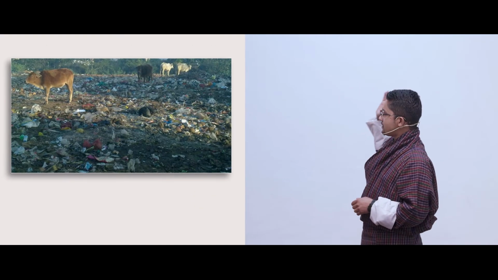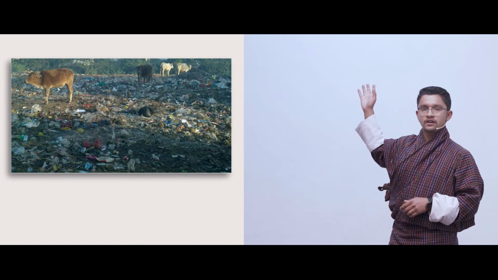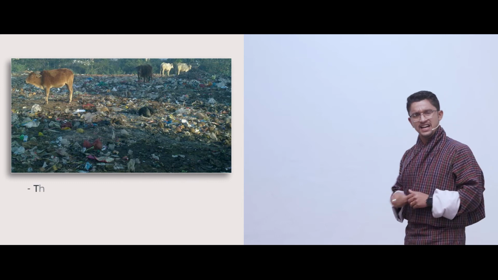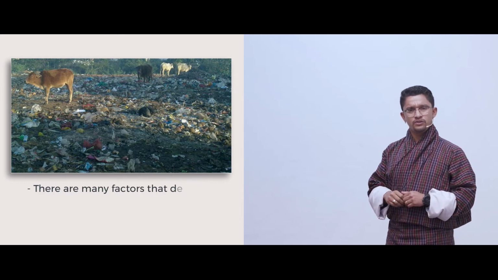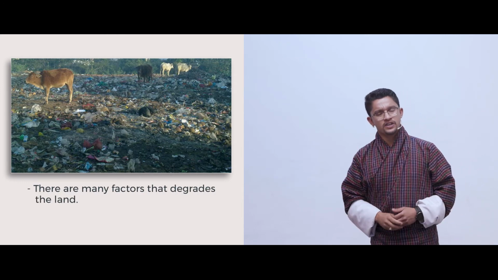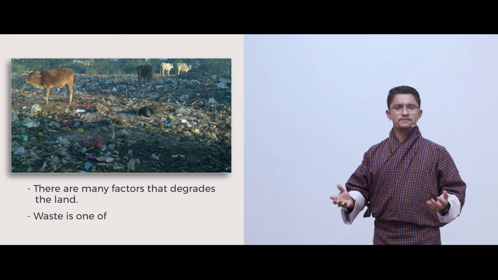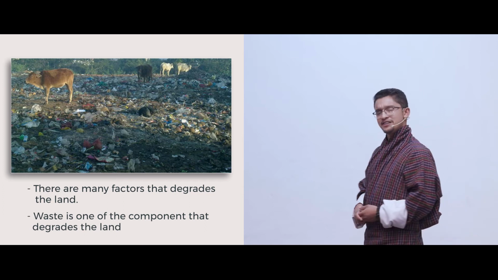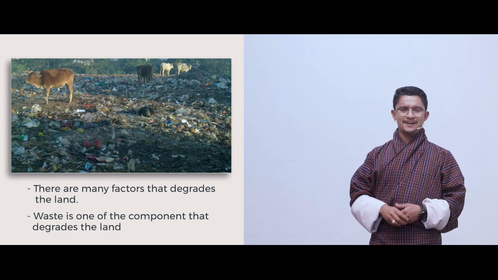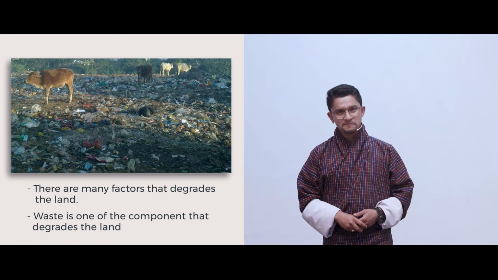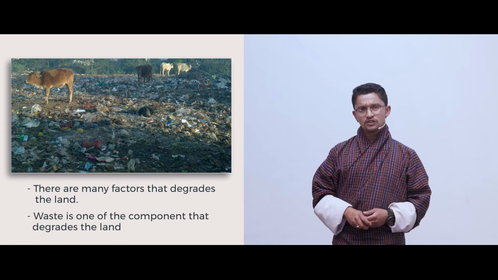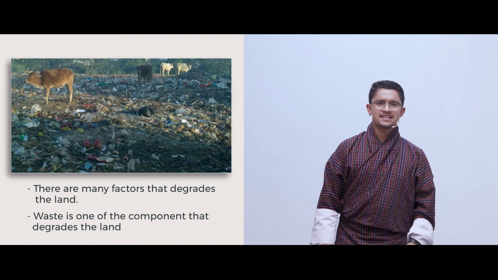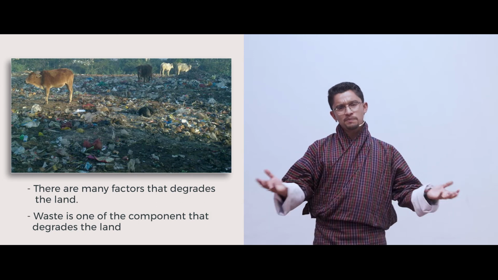Now let us look at this picture here. It shows one patch of land where a lot of waste is dumped. And another important thing here is that some animals, some cattle, are there. If you observe that particular patch of land, you see the entire land surface is modified because there are no plants growing around.